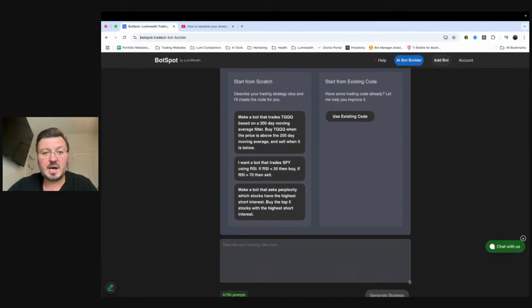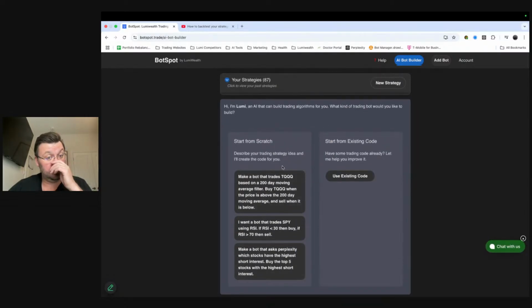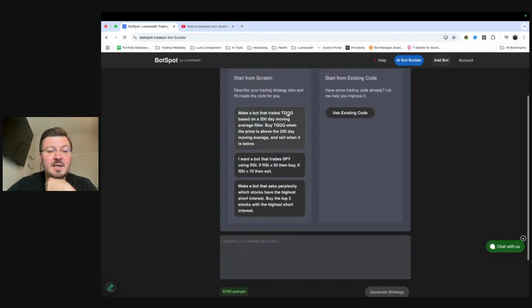Okay, so here we have a couple of examples that you can use to try out, right? So for example, this is one that I like: make a bot that trades TQQQ based on a 200-day moving average filter. Buy TQQQ when the price is above the 200-day moving average and sell when it is below. Okay, this is one that I really like. You can click on that.